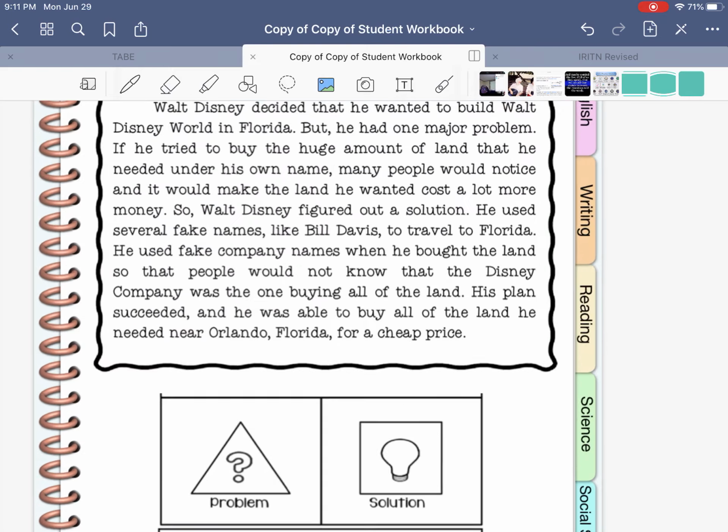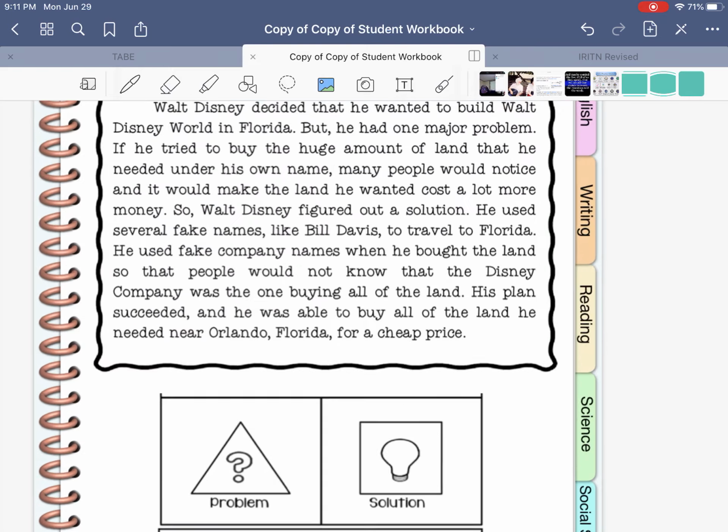So let's go through and annotate this passage. The topic, it's usually the title. It's describing this mystery purchase. I would probably have called this The Mysterious Purchaser because it's really about Mr. Disney and his business sense.